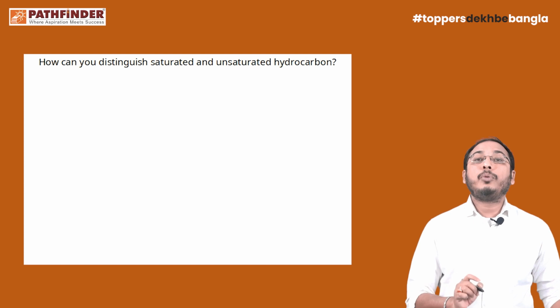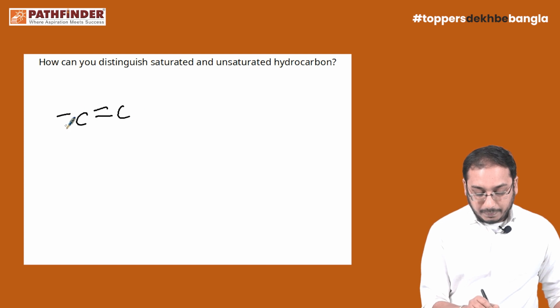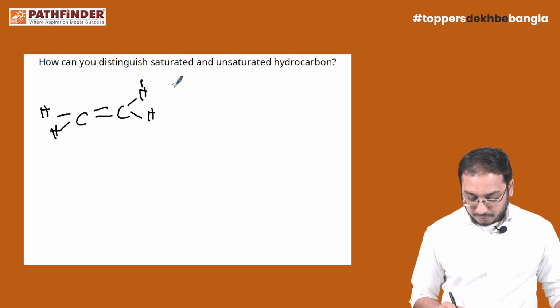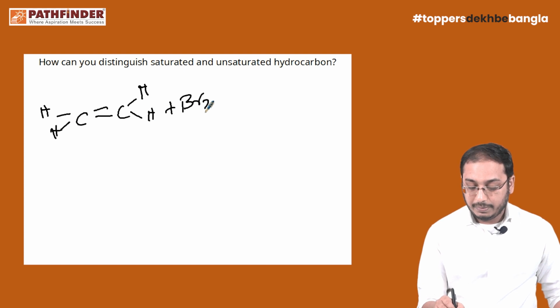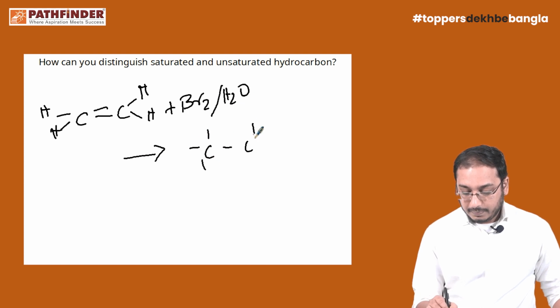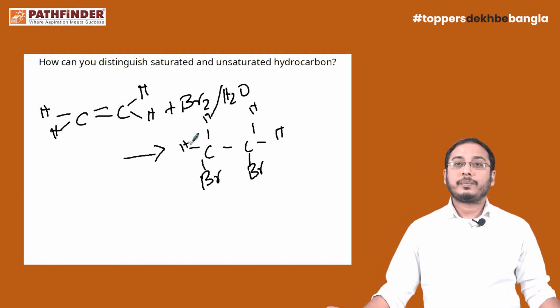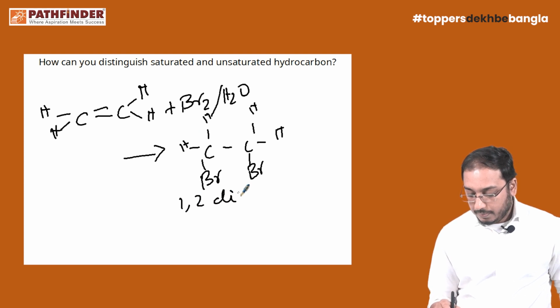First, we take the bromine water. When bromine water reacts with an unsaturated hydrocarbon, they will produce this kind of compound, 1,2-dibromoethane.